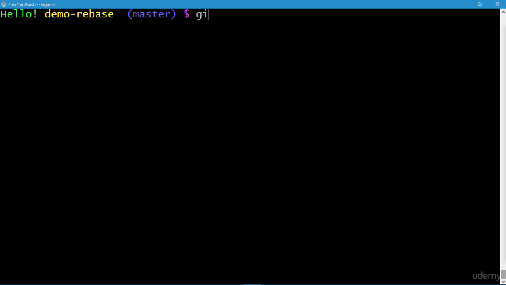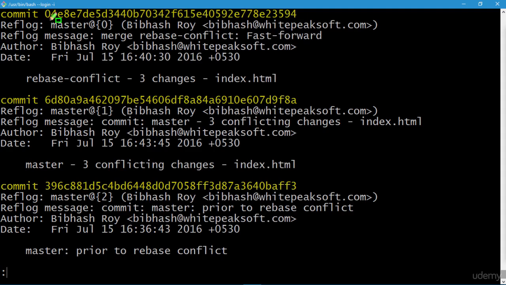Let me show you. So git log, then the flag or option -g, and suppose we want to deal with the master branch, then master, press enter. So it starts with master@{0} and then continues with subsequent reflog details such as master@{1}, master@{2}, and so on. And if we press the spacebar, we'll be able to see the further details of reflog formatted like the git log output.